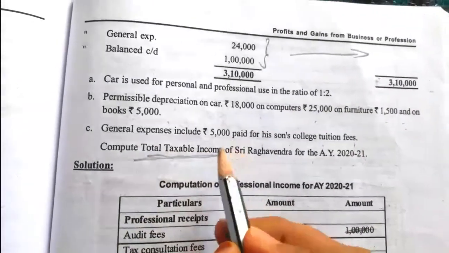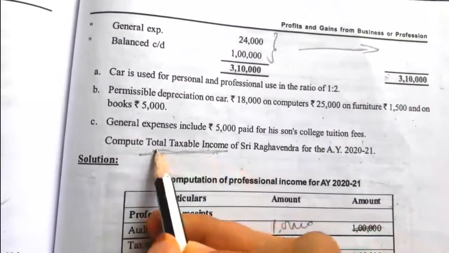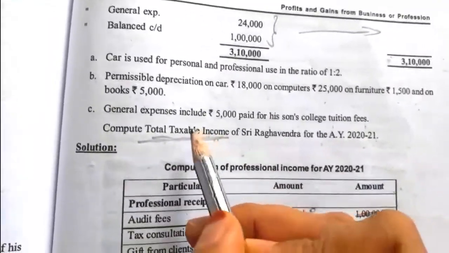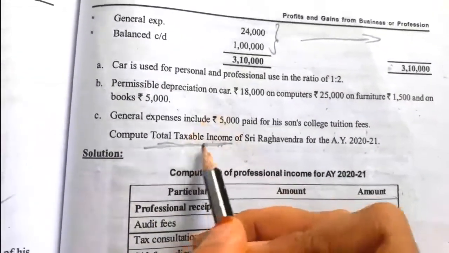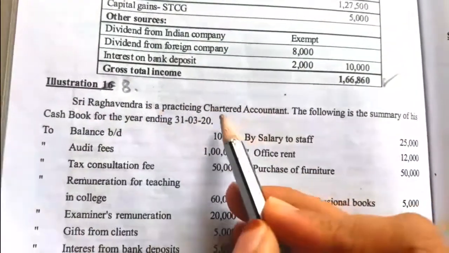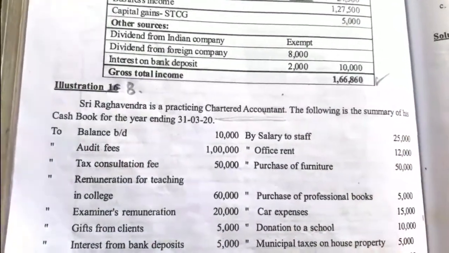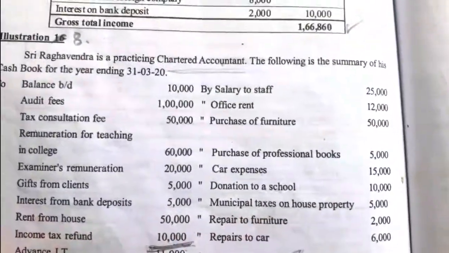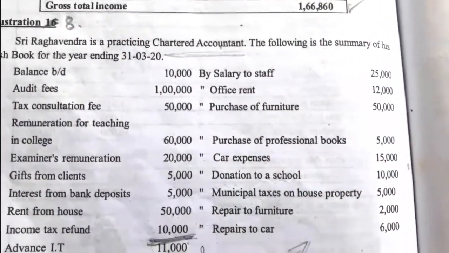Total taxable income means we have to compute the GTI. So GTI minus deduction under section 80 is equal to total income, or total taxable income. Even the deduction under section 80 we have to compute. Firstly, we have to compute the professional income of a chartered accountant. Sri Raghavendra is a chartered accountant. Whatever income and expenses he incurs in his profession, we have to take under the professional income format. With that help, we will find out the taxable income from his profession.